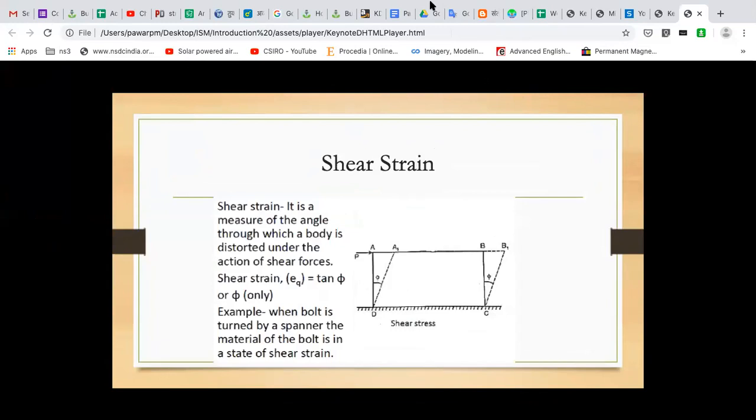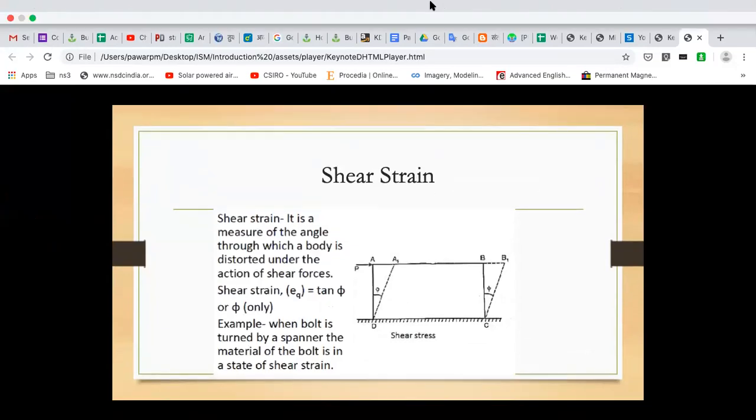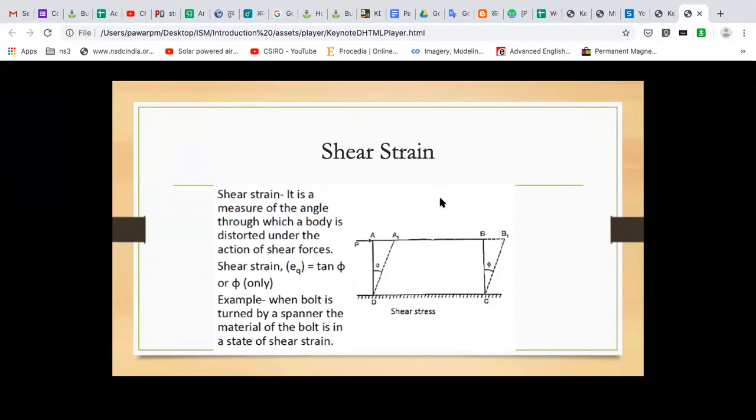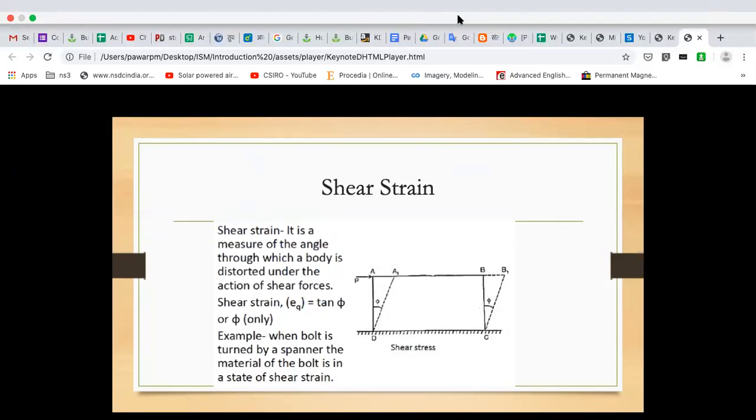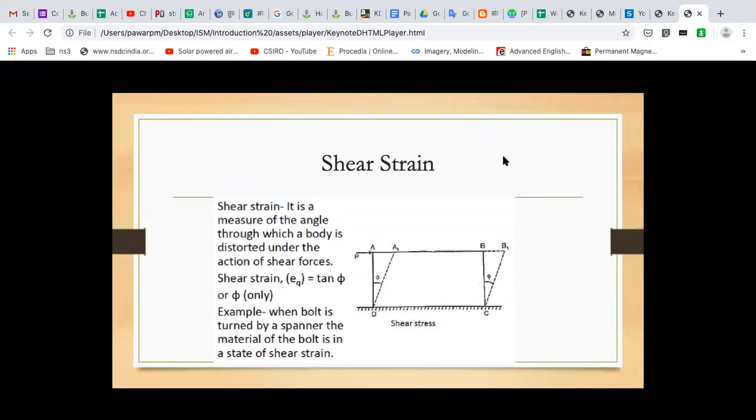Okay, shear strain in this case is little different. Shear strain is nothing but tan phi, and if this phi is very small, it will be called phi only. So for small values, tan phi is nothing but phi. What is phi?